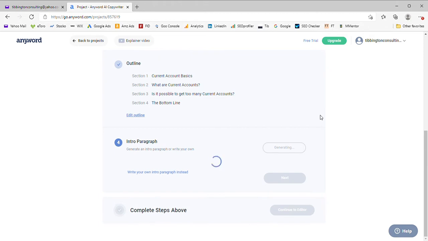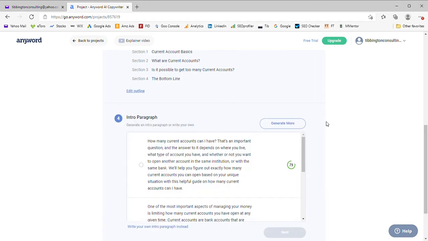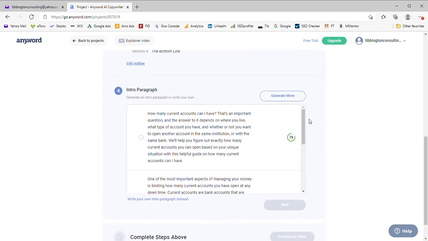I'm just going to skim over the introduction paragraph, because what I tend to do is take the print from what it suggests and then correct it on the page afterwards.